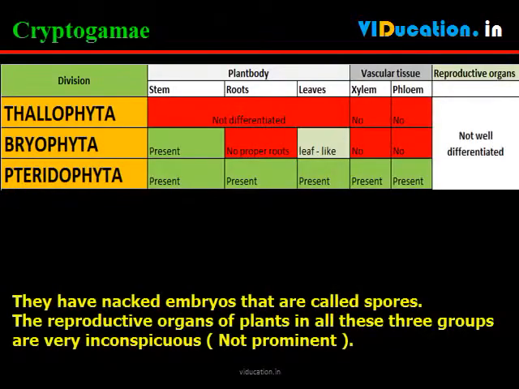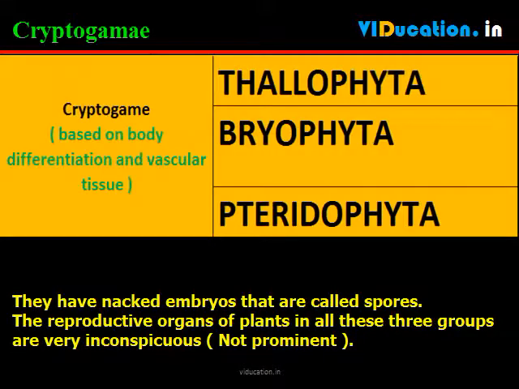The thallophytes, the bryophytes and the pteridophytes have naked embryos that are called spores. The reproductive organs of plants in all these three groups are very inconspicuous, and they are therefore called cryptogams, or those with hidden reproductive organs.